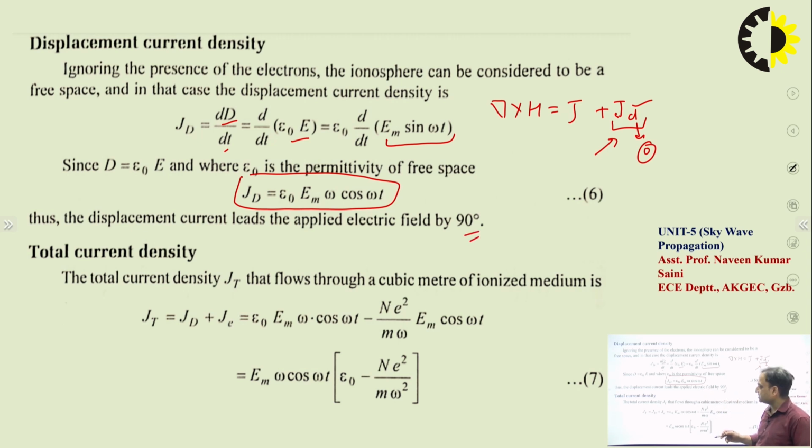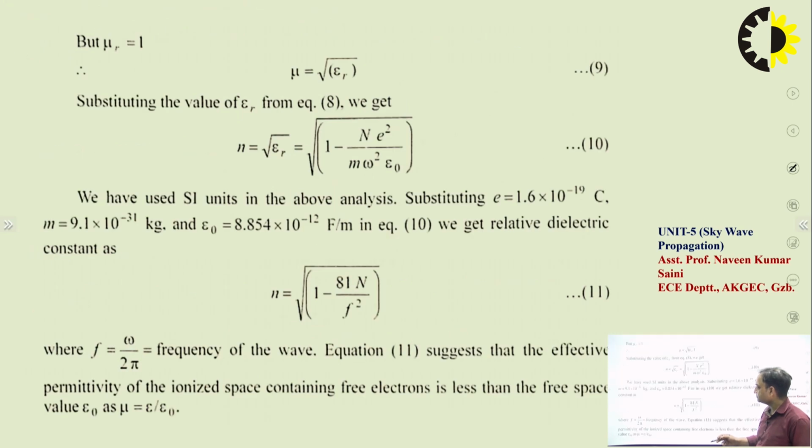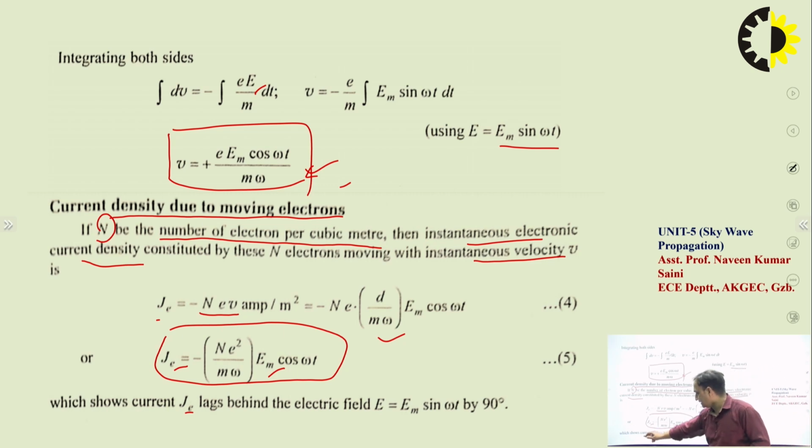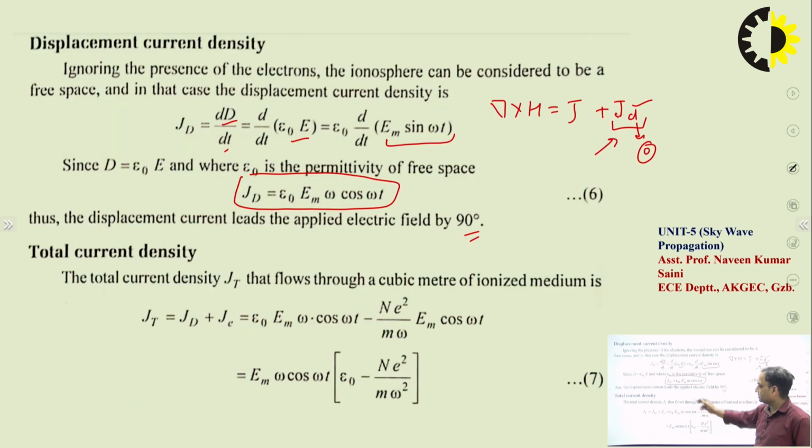In the previous case, we are aware that the current density lagged behind the electric field, but this displacement current density leads the applied electric field by 90 degrees. So in this case the total current density JT is equal to JD plus JE. The total current density can be represented as JD plus JE.